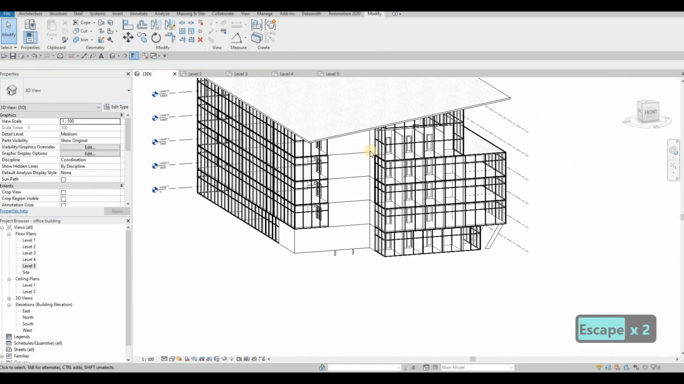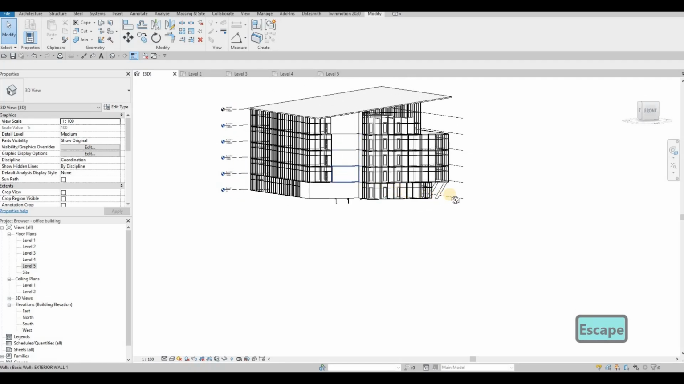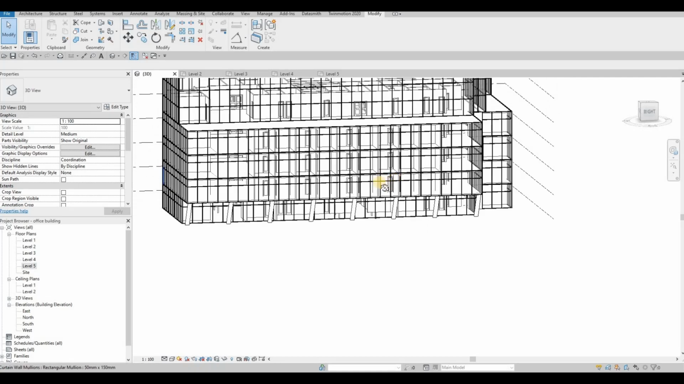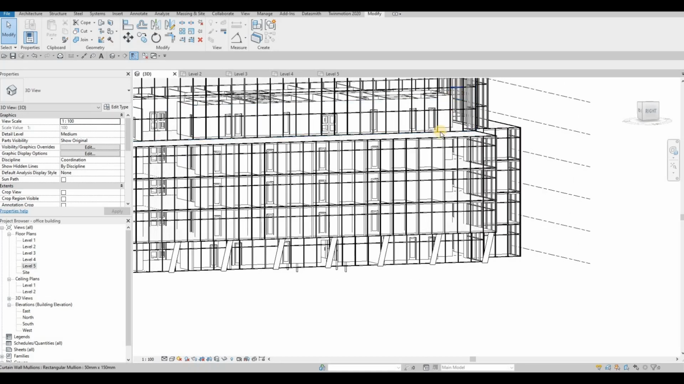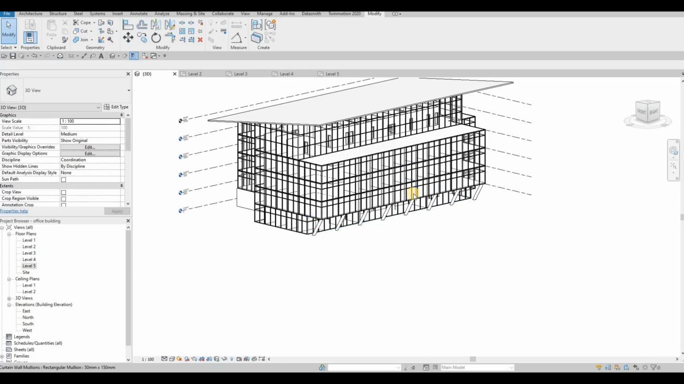Okay, and then let's see it on 3D to see how it looks. And that looks really good, very consistent. At least we don't need to do all of these mullions. It's already preset.